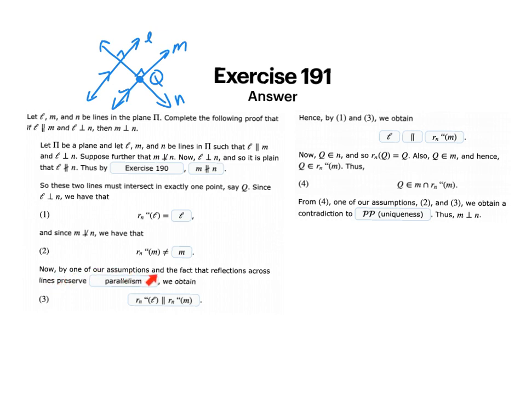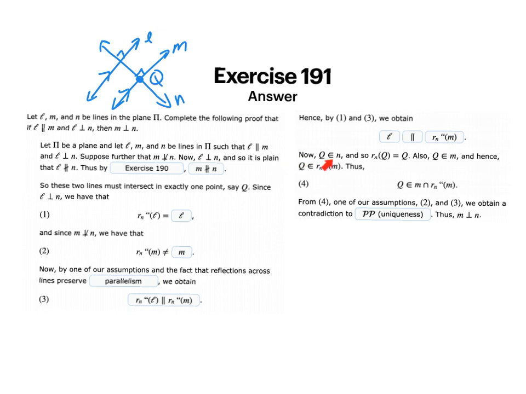Now, by one of our assumptions and the fact that reflections of lines preserve parallelism, we obtain this result, that if I know L and M are parallel from the beginning, and then I reflect them both over the same line, their images should be parallel to each other. So the reflection of L should be parallel to the reflection of M. Hence, by 1 and 3, we obtain this result. The reflection over N of L is equal to L itself. L should be parallel to the image of M.